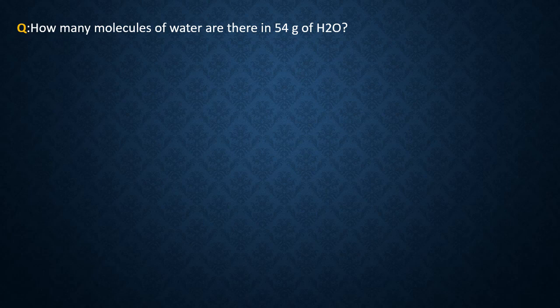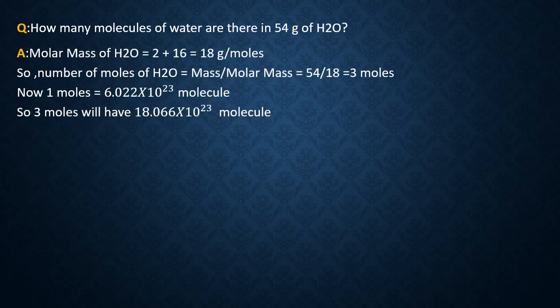Now 54 gram means how many moles? 18 gram means 1 mole, so 54 grams means 3 moles. Now in 1 mole, how many particles? 6.022 into 10 to the power 23 particles. Here the particle is in the form of molecule.